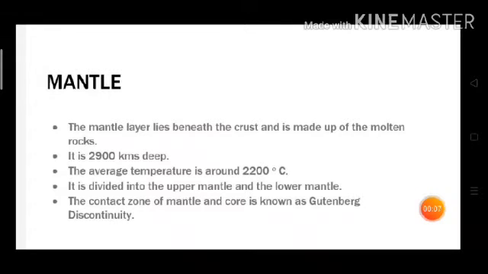Now we will discuss the second layer of the earth, that is mantle. The mantle layer lies beneath the crust and is made up of molten rocks. It extends about 2900 kilometers deep and the average temperature is around 2200 degrees Celsius. Based on its chemical composition, it is divided into the upper mantle and the lower mantle. The upper mantle is also known as asthenosphere and the contact zone of mantle and core is known as Gutenberg discontinuity. Now we will see this zone with the help of a diagram.